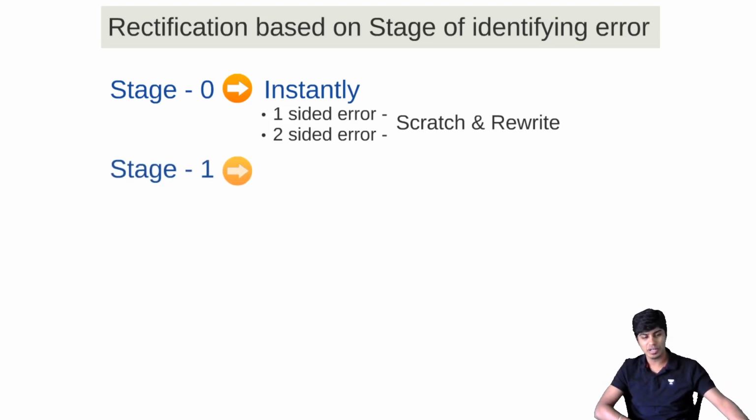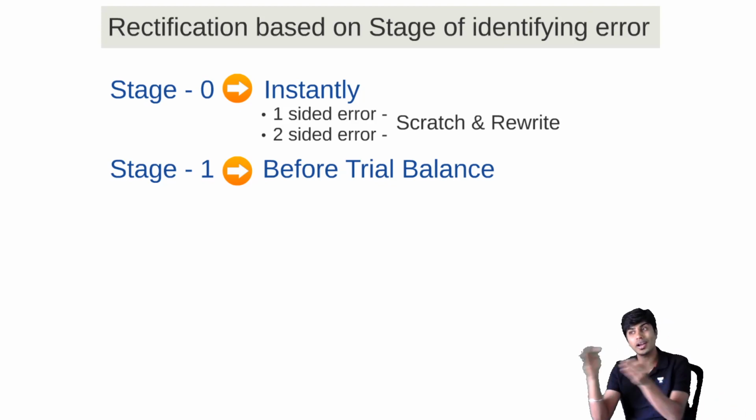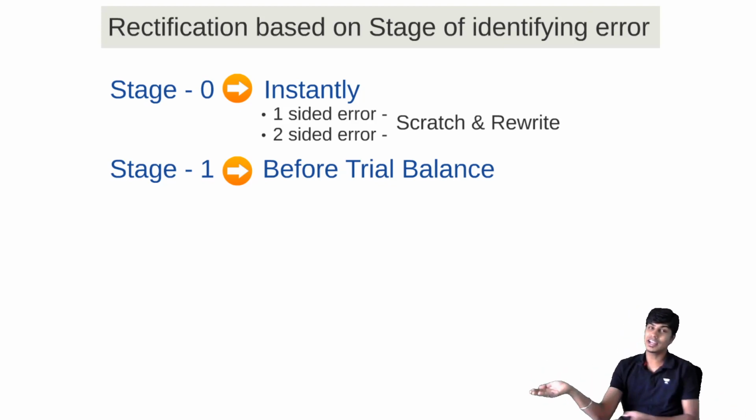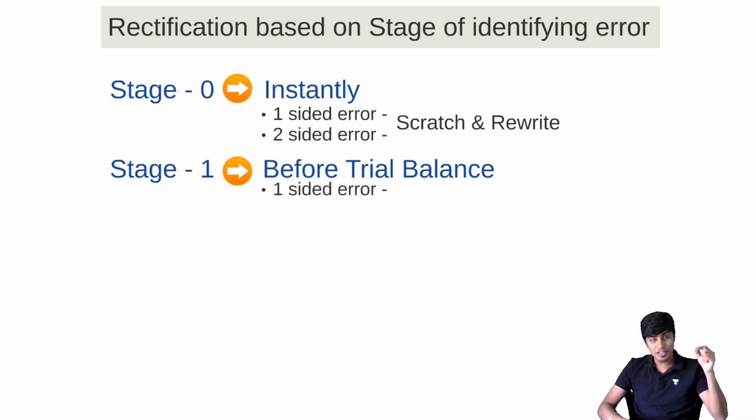Then we'll go to stage 1. It is identified before trial balance. Meaning you made some error, and that error was identified before you go ahead to prepare trial balance. So trial balance didn't reveal this error. Before preparing trial balance only you understood. In such a case, trial balance is not prepared, so suspense and all won't come. So even if it is a one-sided error, we will not be adjusting through suspense. What will we do? We'll do a mere adjustment.